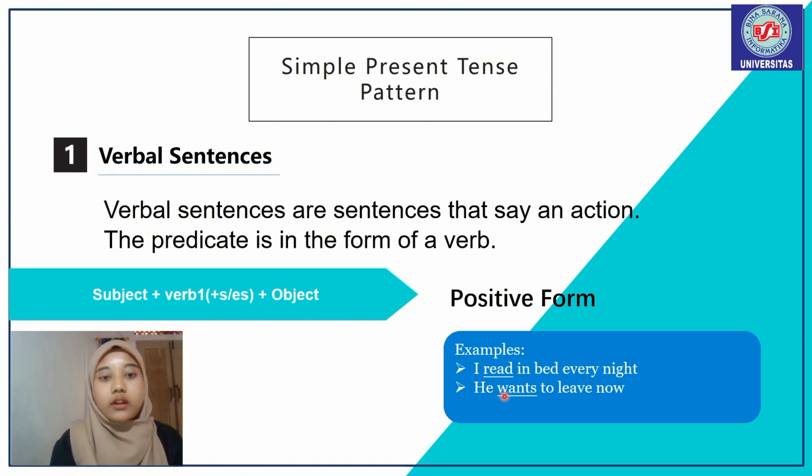Examples: I read in bed every night. Read here is without the ending s because the subject is I. He wants to live now. Wants here ends with s because the subject is he.